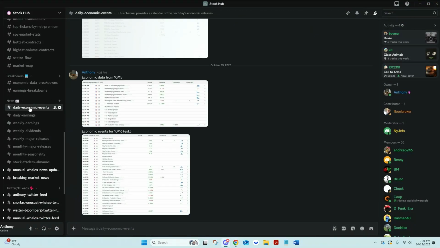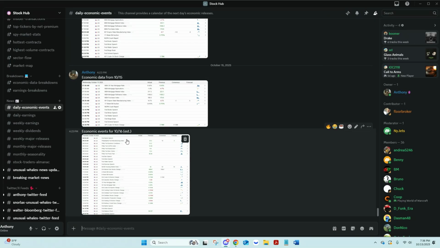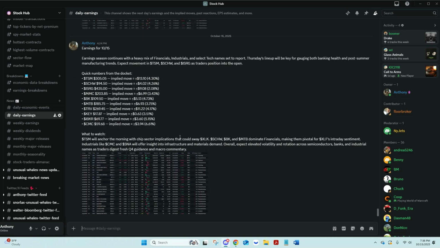And daily economic events. So now we're just getting to the end, where it's just basic data. Getting your data from that day, and then your events for the next day. Earnings, again, is another one that I'm starting to put a lot more effort into. So you're going to see the implied move here, all that info here.